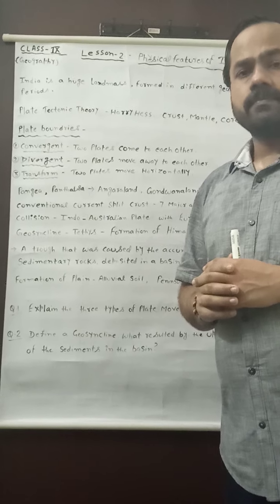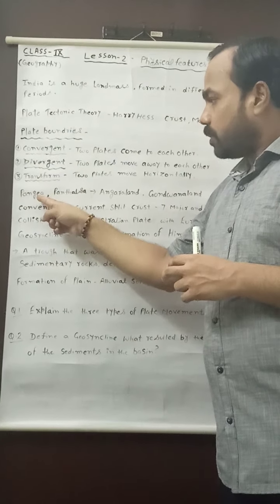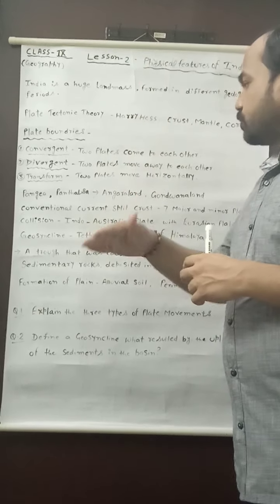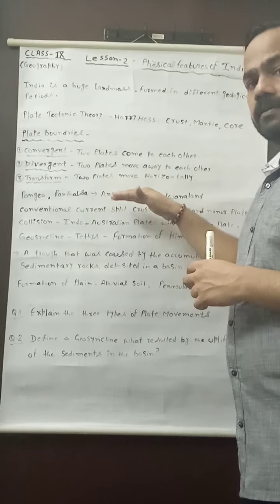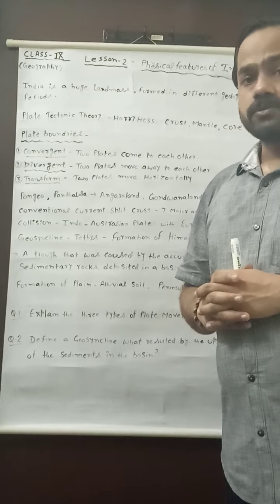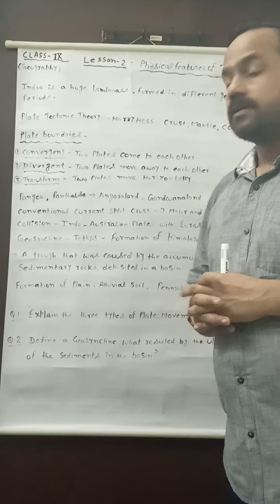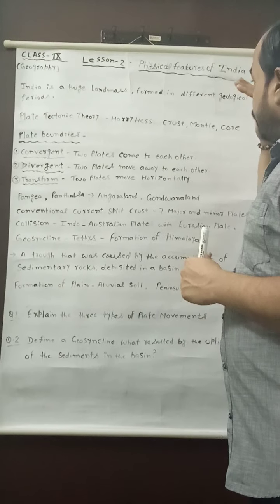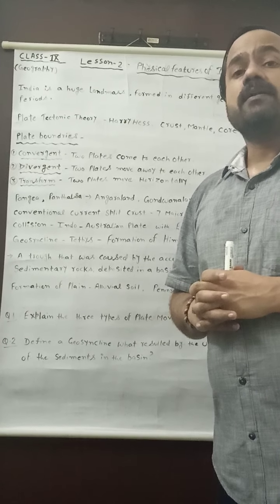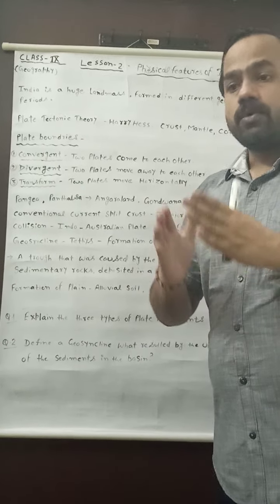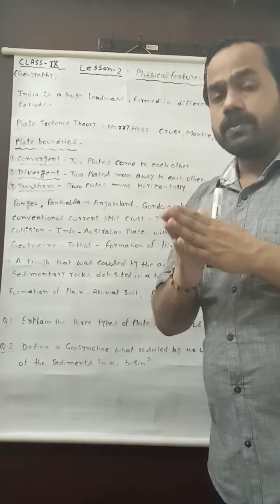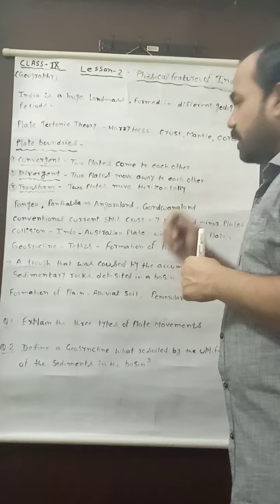With the passage of time, this Pangaea was broken into two parts. The northern part is known as Angara land and the southern part is known as Gondwana land. Student, you know that in the physical features of India which we are discussing, the peninsular plateau is the oldest part of India, and this peninsular plateau is part of Gondwana land.